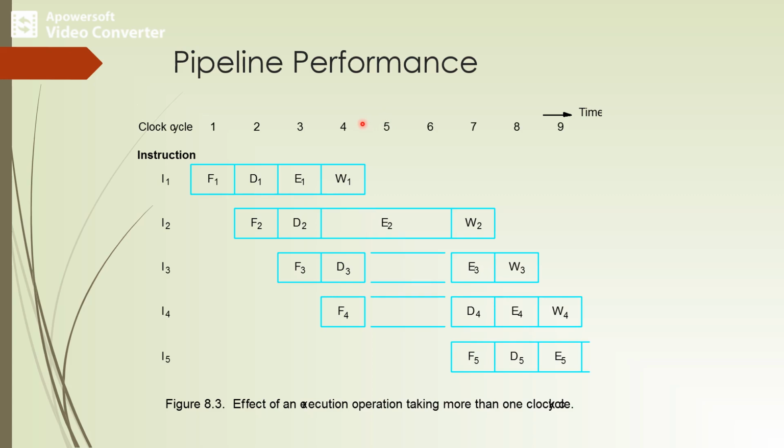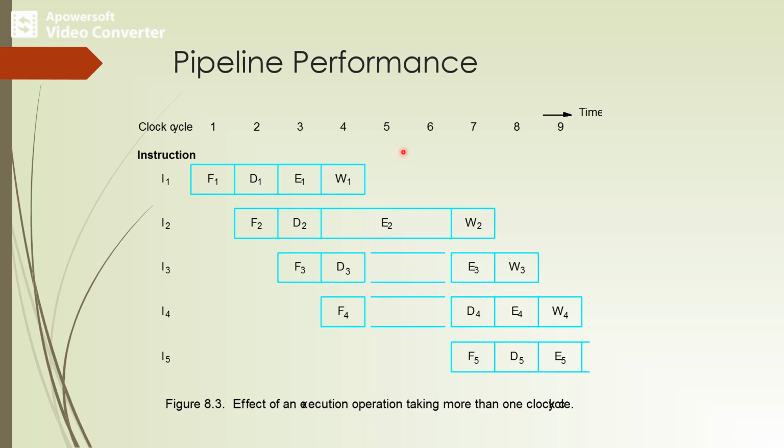But here we are not considering the actual write phase, which is actually completed during clock cycle 5. In the example, we consider that only the execution of the second instruction is taking place between 4 to 6.